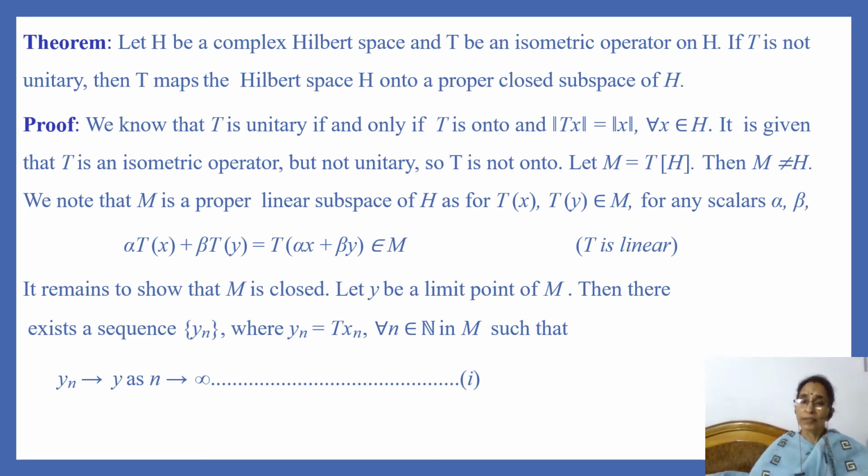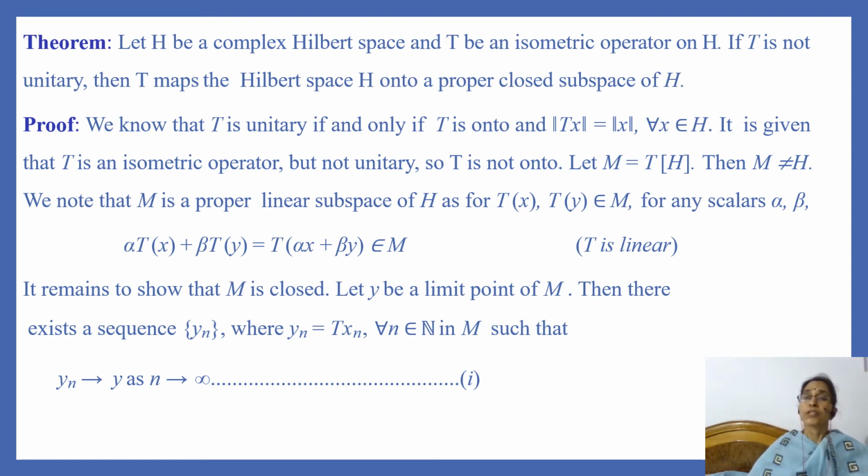We know that actually we have proved this result that T is unitary if and only if T is onto and norm of T of x is equal to norm of x for every x in H. And it is given that T is an isometric operator. So, norm of T of x is equal to norm of x for every x in H. But if T is not unitary, then T is not onto.